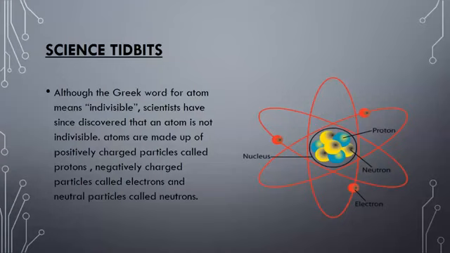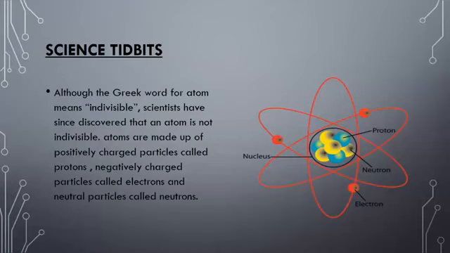These particles are called subatomic particles. There are many particles inside an atom, but out of these, three particles are called fundamental particles because these are the particles which are present in all atoms of elements. What are these fundamental particles?